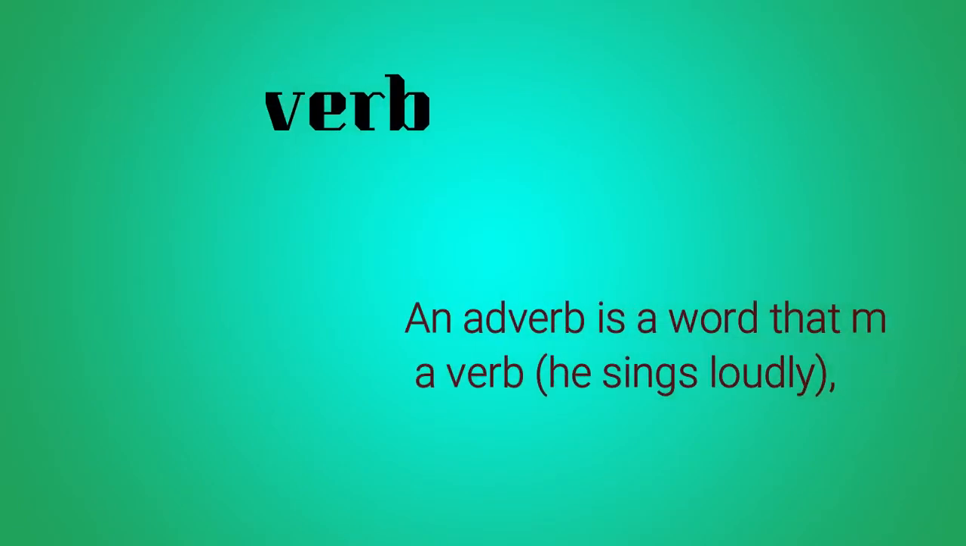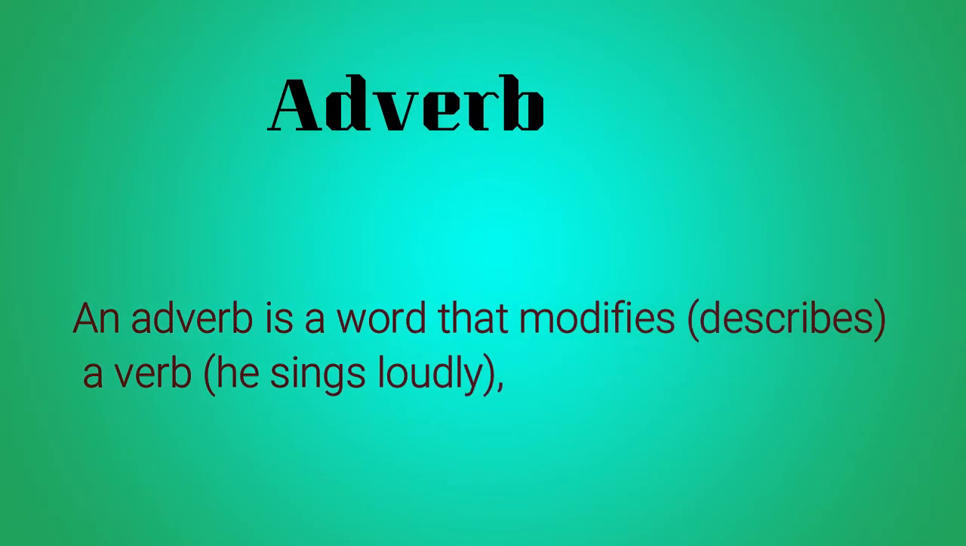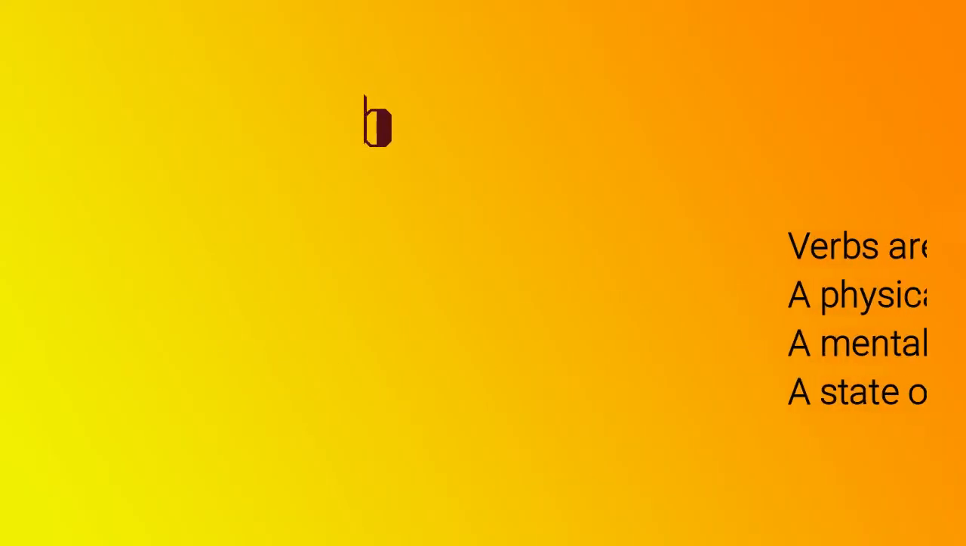Adverb. An adverb is a word that modifies or describes a verb. Verb is an action, right? Now, when I say he sings loudly, he is the subject, sings is the verb, loudly is an adverb. It is describing the verb. How does he sing? Loudly. So adverbs are the words that modify a verb. Do you understand?